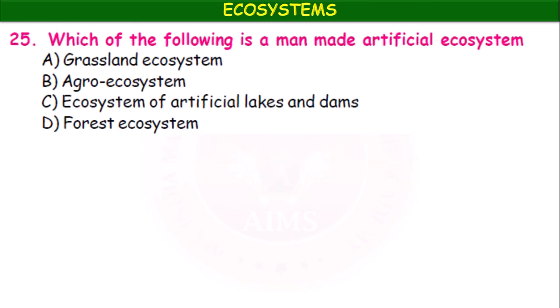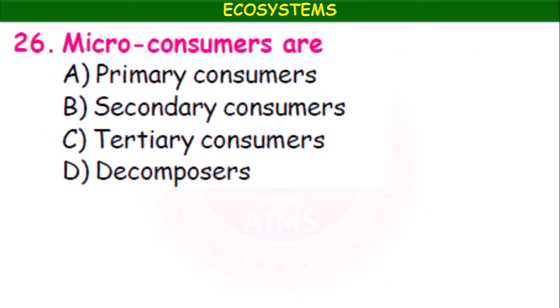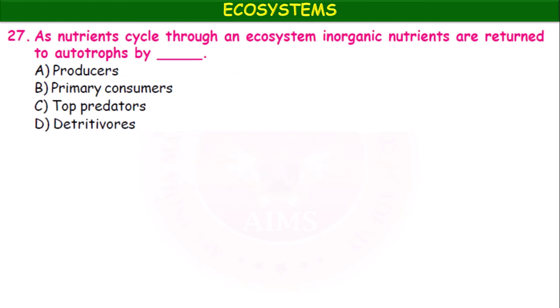Which of the following is a man-made artificial ecosystem? Grassland ecosystem, agro ecosystem, ecosystem of artificial lakes and dams, forest ecosystem. It is an agro ecosystem, agriculture farms. Micro consumers are primary consumers, secondary consumers, tertiary consumers, decomposers. Micro consumers are nothing but decomposers. Certain bacteria and fungi come under this category.